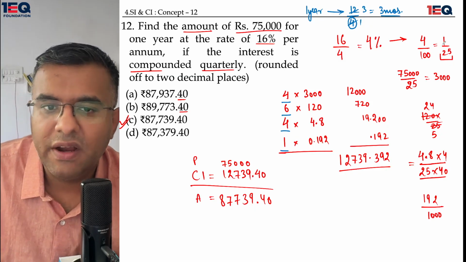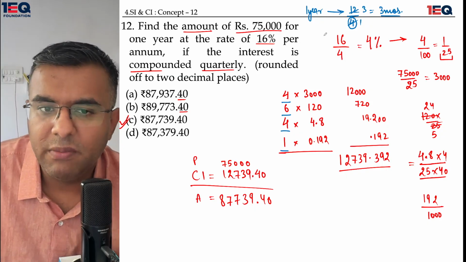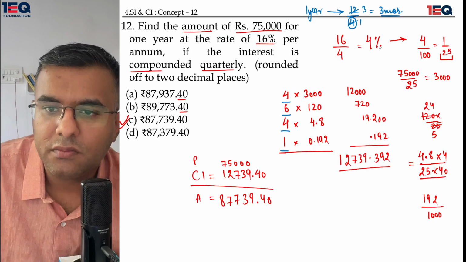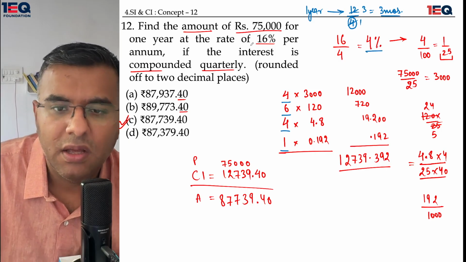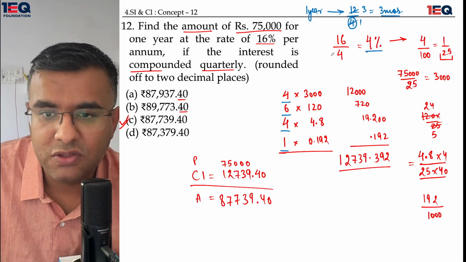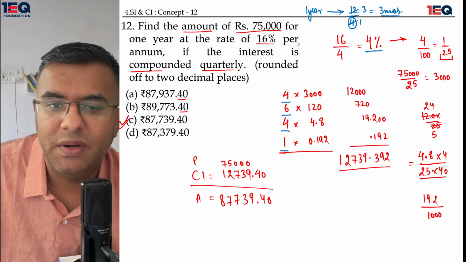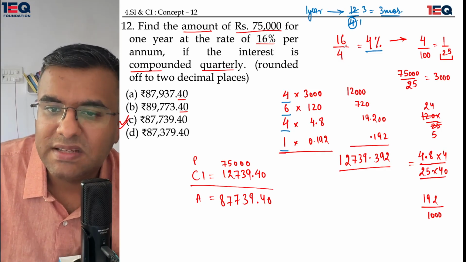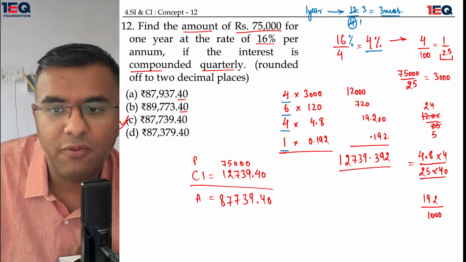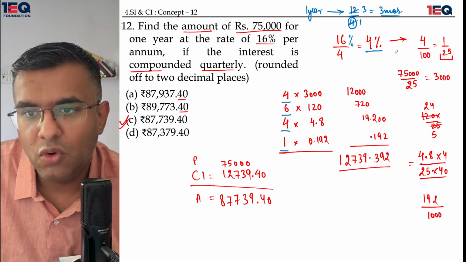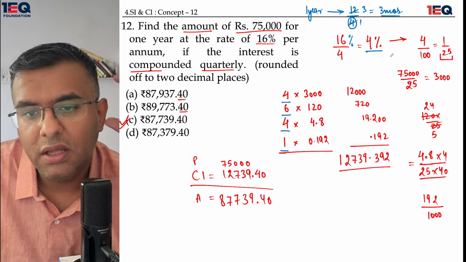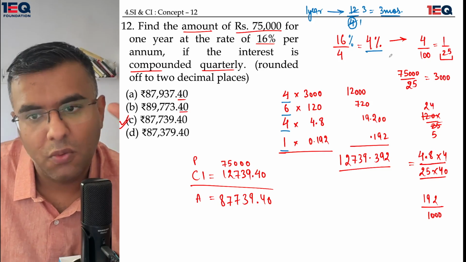Then you have to find out the factor which needs to be multiplied with the main principal. The main principal is 75,000 over here. The factor which we came up with, because the interest rate was also supposed to be divided by 4. So that's why 16% was divided by 4. 4% came out to be the quarterly rate of interest.